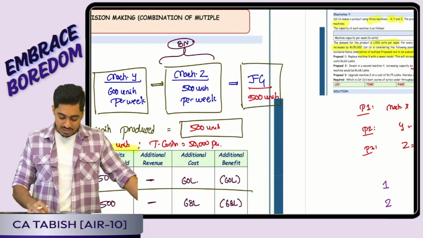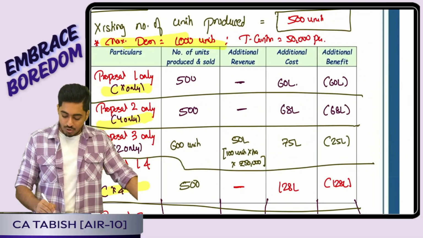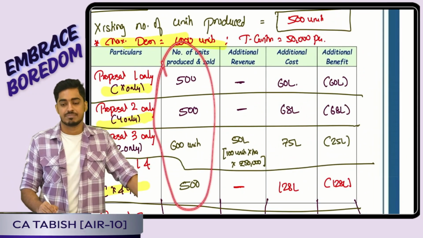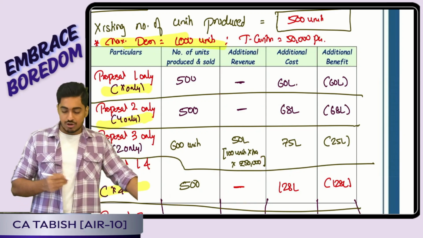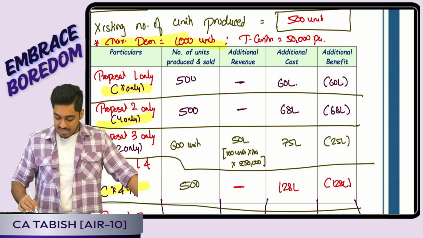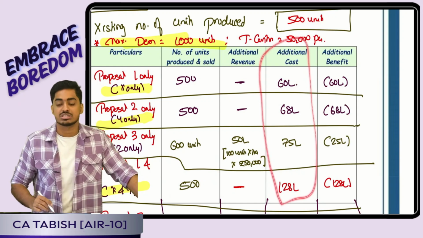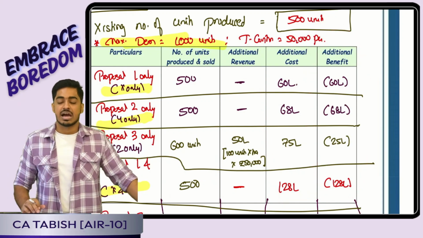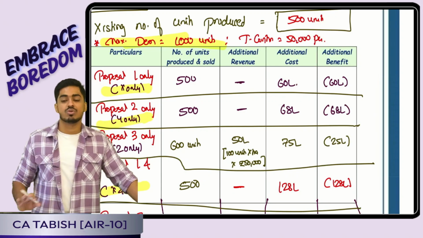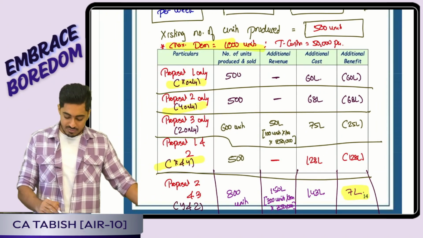In each of these options, altogether how many units I am producing and selling. That means how much extra units I am selling, based on that how much extra revenue I am getting, as against that how much extra cost I will incur. That means net how much benefit I am getting. Wherever I get the highest additional net benefit, we will be going for that alternative. Yes or no everyone? Perfect.